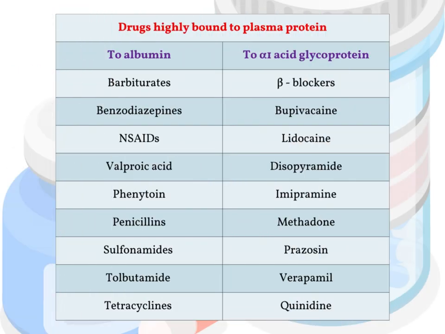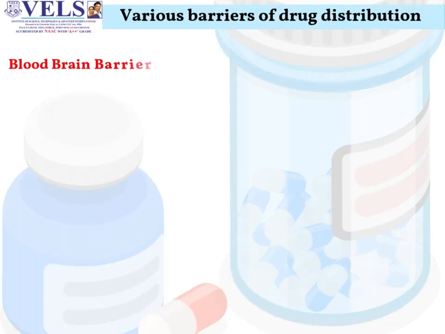We will see about the drugs that are highly bound to plasma proteins such as albumin and alpha-glycoprotein. The drugs that bind to albumin include barbiturates, benzodiazepines, valproic acid, phenytoin, penicillins, sulfonamides, tolbutamide, tetracyclines. The drugs that bind to alpha-glycoprotein include beta blockers, bupivacaine, lidocaine, disopyramide, imipramine, methadone, prazosin, verapamil, quinidine.